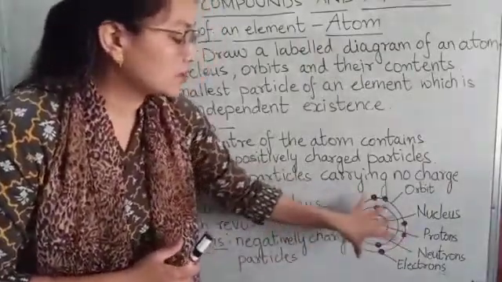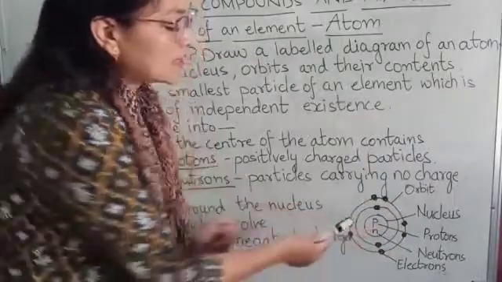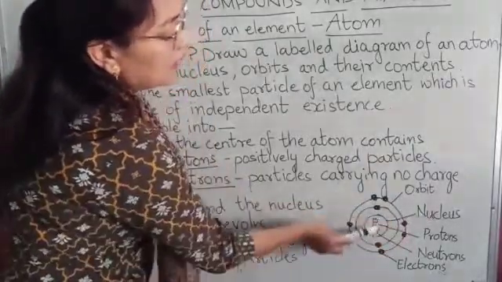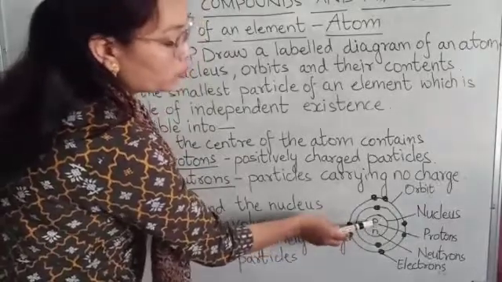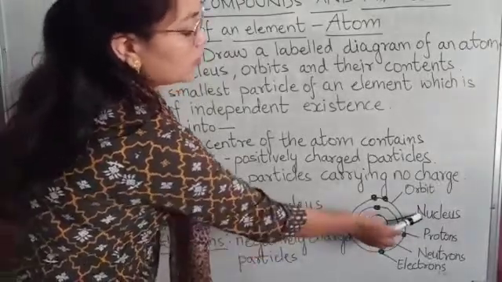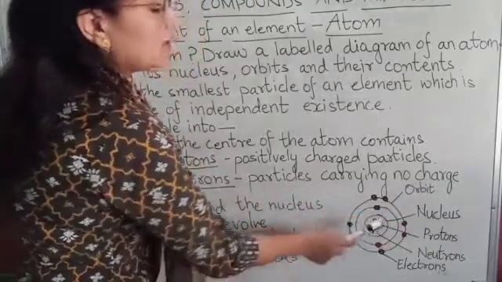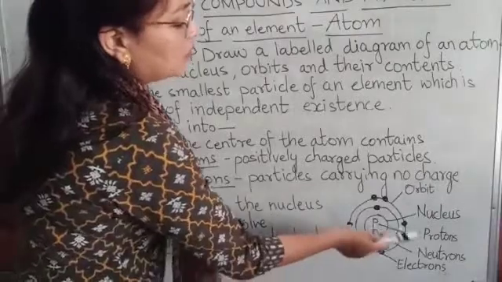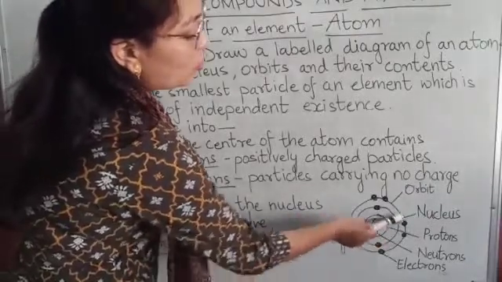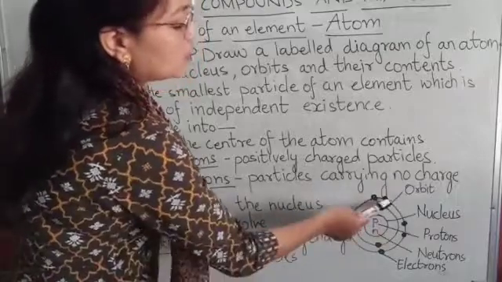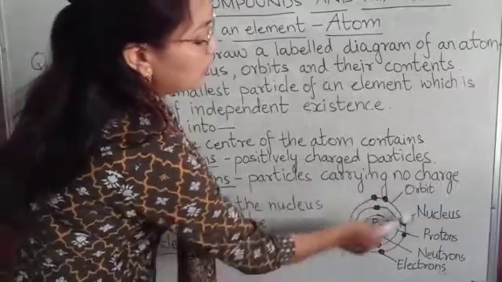As you can see, this is the structure of an atom. The center part is the nucleus, and inside the nucleus protons and neutrons are present. Protons are positively charged particles and neutrons do not have any charge. Then come these orbits. Orbits are the circular paths in which electrons move around the nucleus.